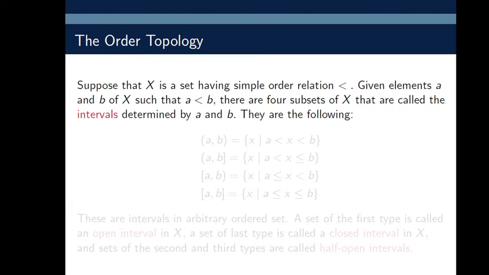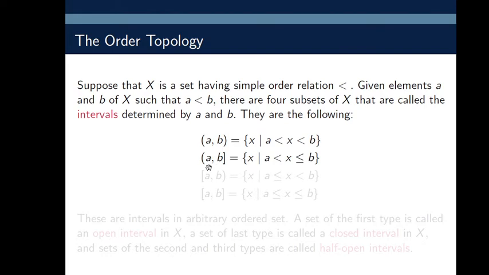Suppose that X is a set having a simple order relation less than, given elements A and B of X such that A is less than B. Then there are four subsets of X that are called intervals determined by A and B. They are as follows. The open interval (A, B) is equal to those x such that A is less than x is less than B. On the real line R, this is the standard topology.